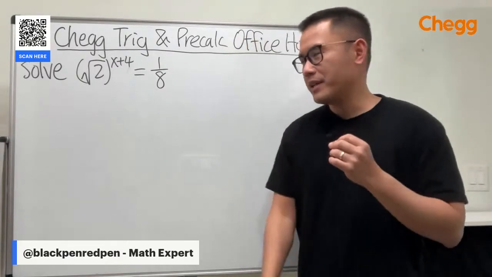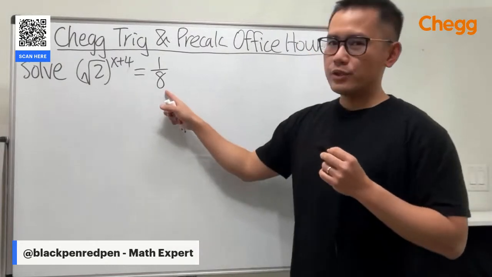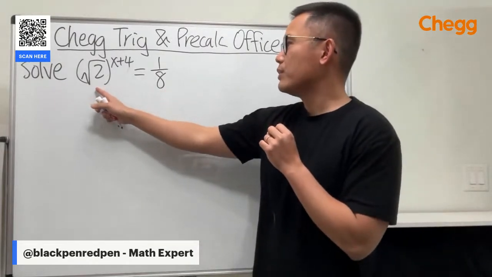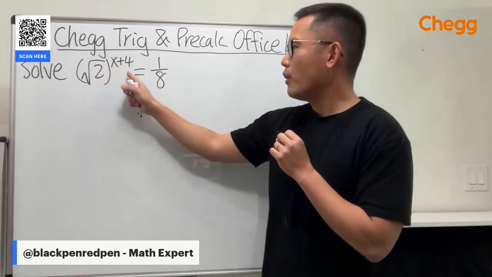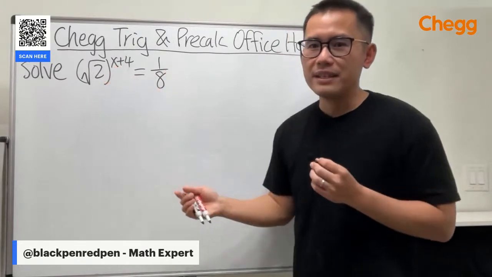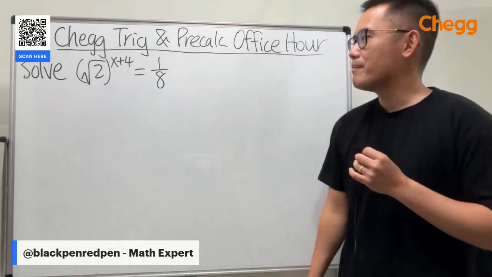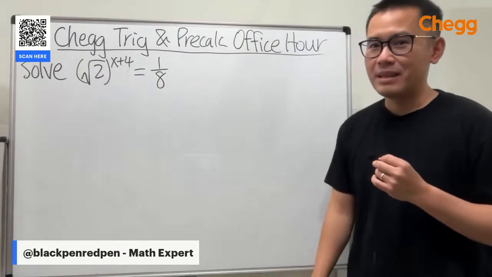So when you guys are rolling in, make sure you try the first question right here. We have square root of 2 raised to the power of x plus 4, and that's equal to 1 over 8. So this is kind of like a warm-up. Drop your answer in the comment and let me know what it is.